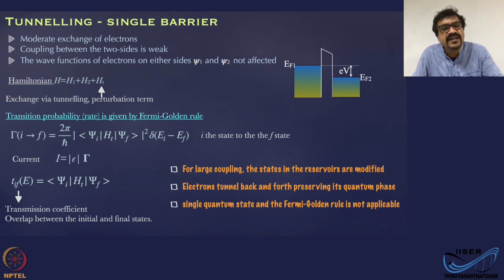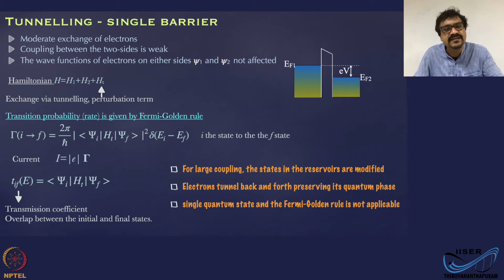So when we say tunnel barrier here, the assumption is there is moderate exchange of electrons happening. The coupling between the two sides, the source side and drain side, if this is a tunnel barrier, is weak, relatively weak.